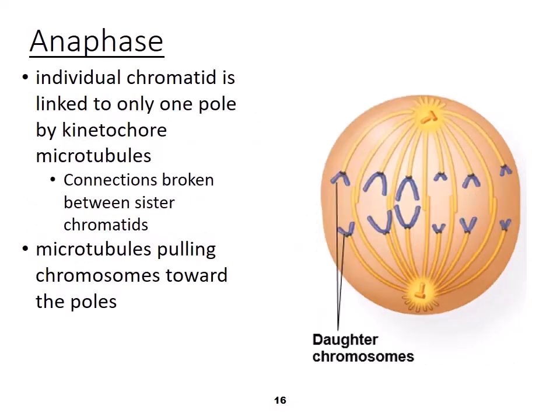In anaphase, the individual chromatid is going to be linked to only one pole by the kinetochore microtubules, so the sister chromatids are separating, and the microtubules are pulling the chromosomes towards the poles. So as far as remembering anaphase goes, I think like the sister chromatids are making these little A's, or imagine as they're being pulled apart, they go, ah! However you remember anaphase, that's up to you, but there's a couple ways that might help you.